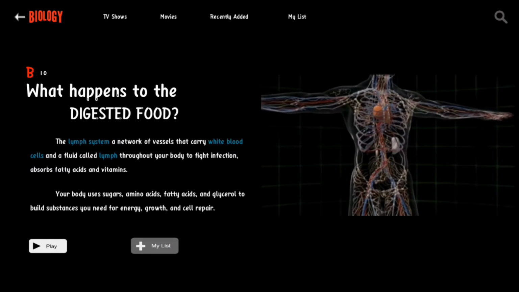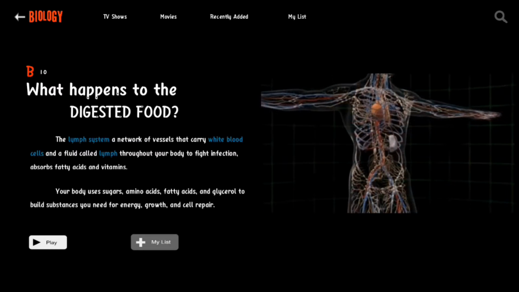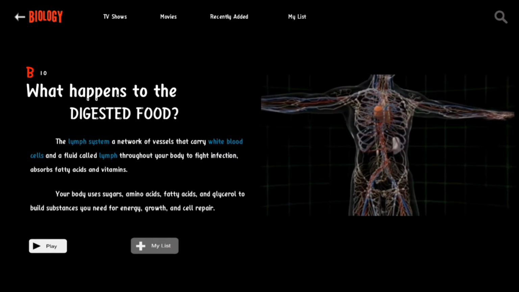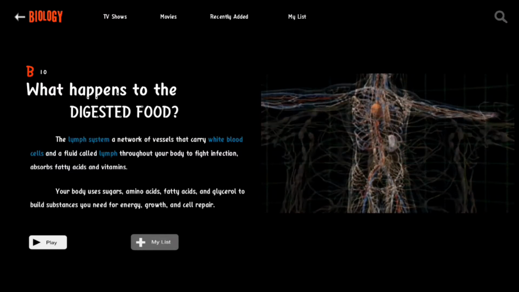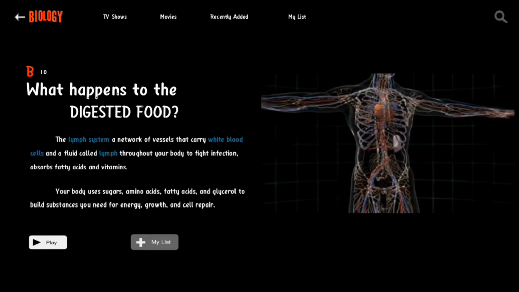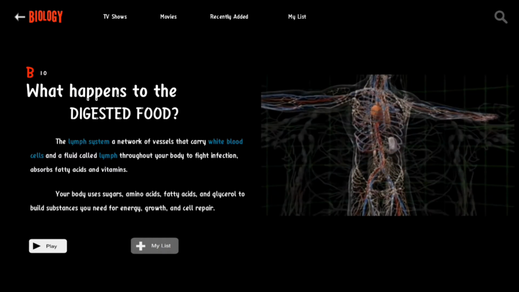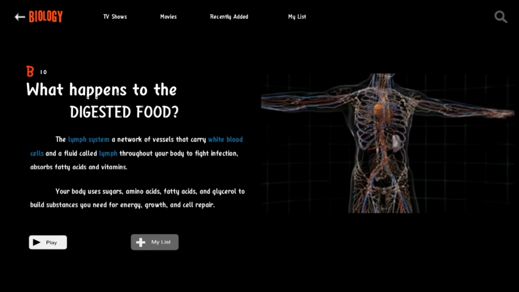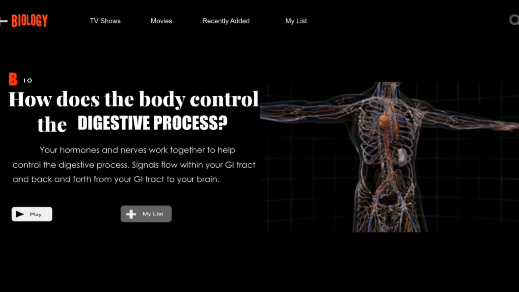What happens to the digested food? The lymph system, a network of vessels that carry white blood cells and a fluid called lymph throughout your body to fight infection, absorbs fatty acids and vitamins. Your body uses sugars, amino acids, fatty acids, and glycerol to build substances you need for energy, growth, and cell repair. How does your body control the digestive process?